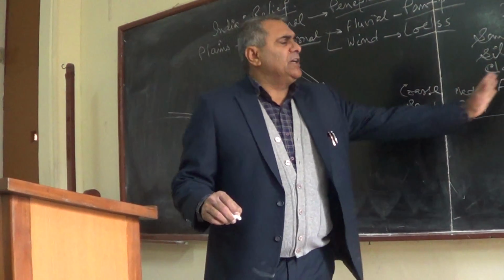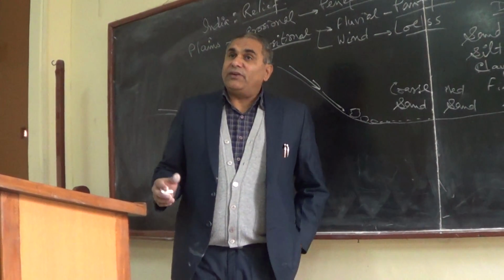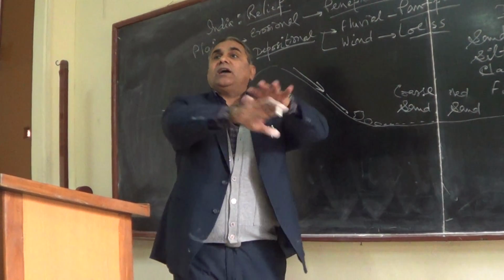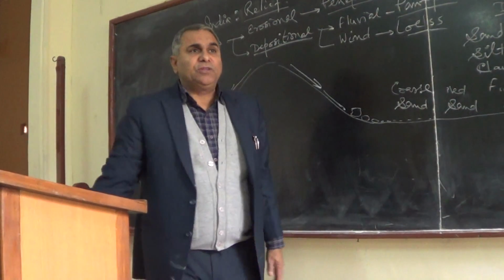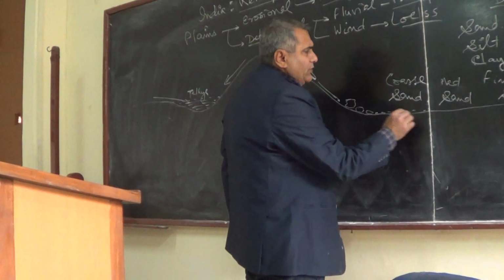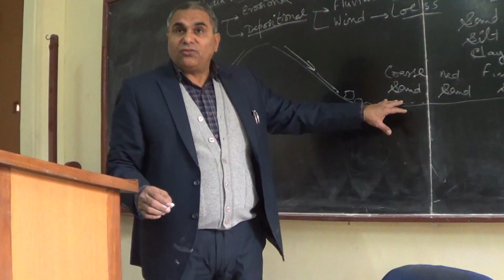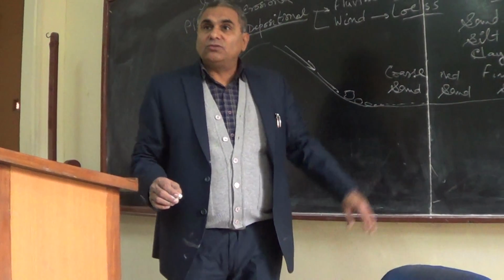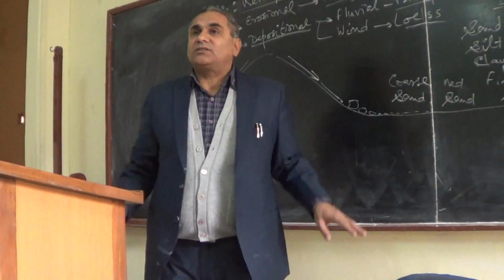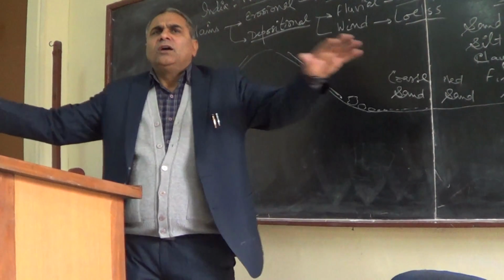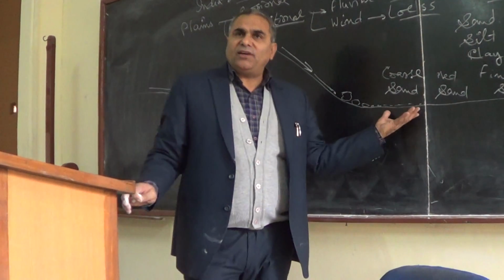So this plain formation is composed mainly of sand, silt and clay. Sand is of different types, such as coarser sand. When a river enters the plain, it makes an alluvial fan. Sand spreads over in the shape of a fan, and it is always coarser sand. So from Haridwar, when the river enters the plain, all of Bijnor, Haridwar and Saharanpur is spread over coarser sand and the alluvial fan.